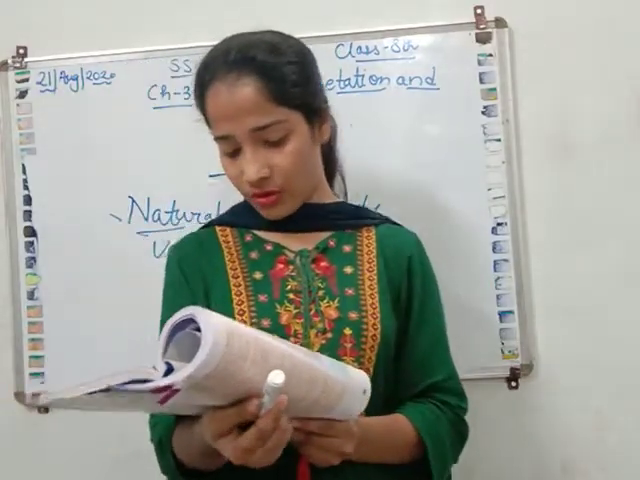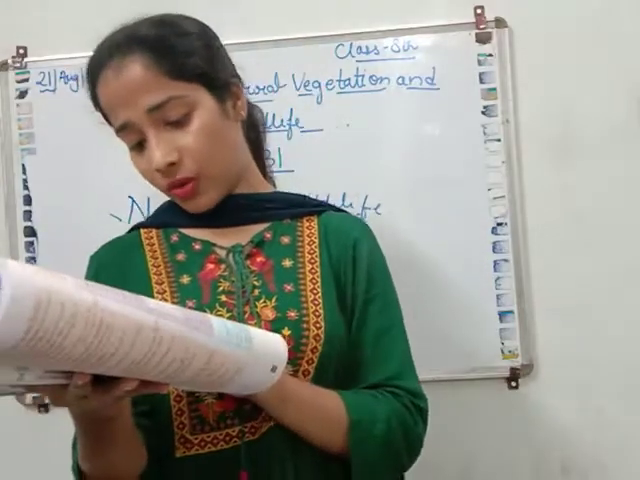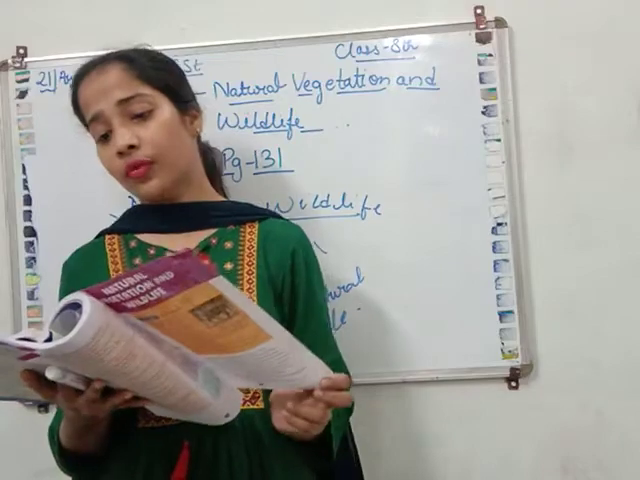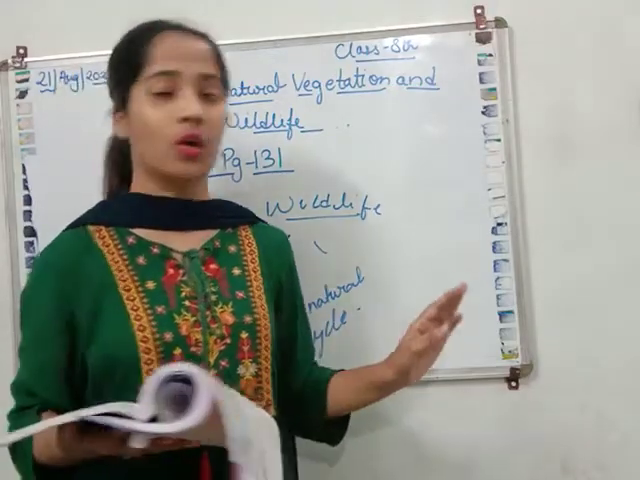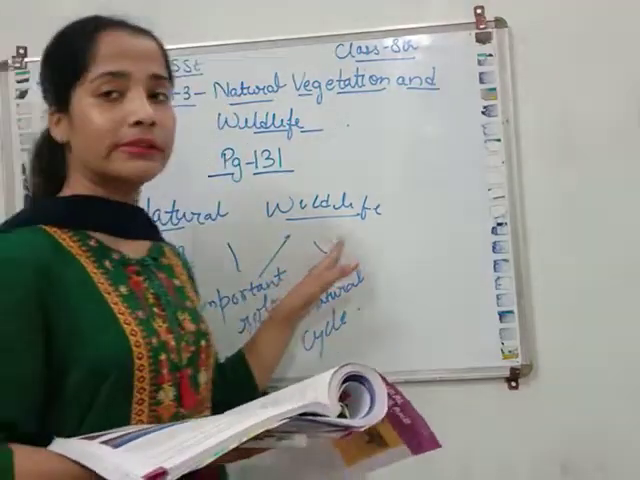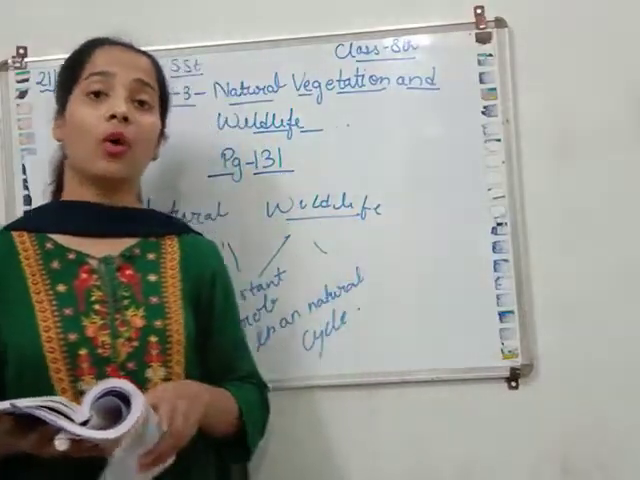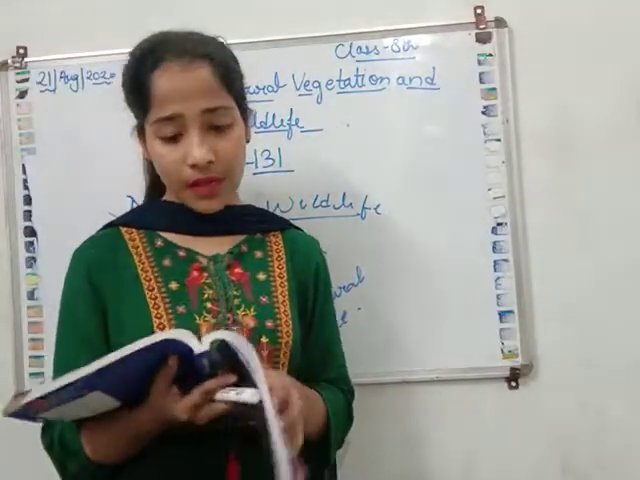Interrelationship between natural vegetation and wildlife. Natural vegetation and wildlife are dependent on one another for their survival. Let us see how. Plants are dependent on animals and animals are dependent on plants. So they both are dependent on each other for their survival.